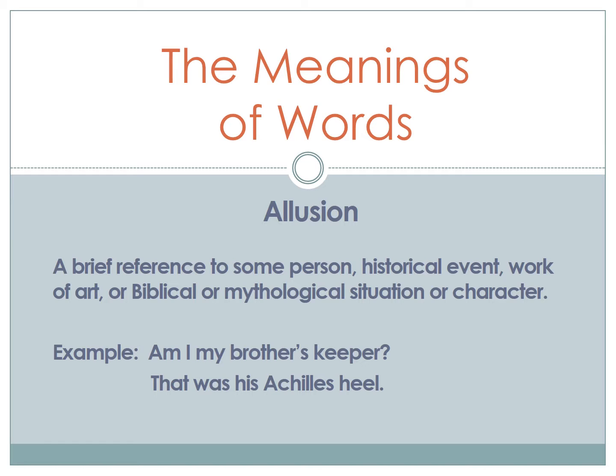This is an allusion to the story of Cain and Abel that we find in the Bible. "That was his Achilles' heel." This is an allusion to the story of Achilles. His mother dipped him into the river Styx to make him invulnerable to weapons, but she held him by his heels. And so an Achilles' heel is somebody's weak spot.